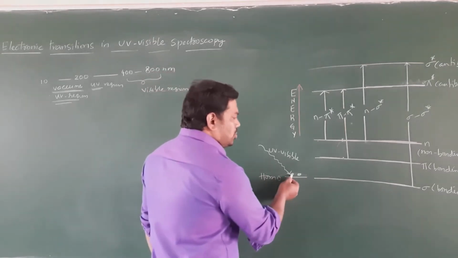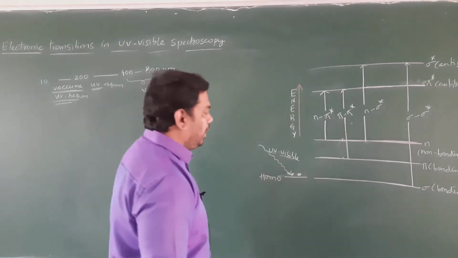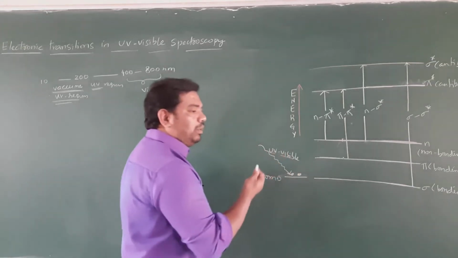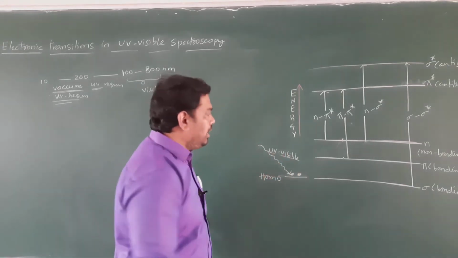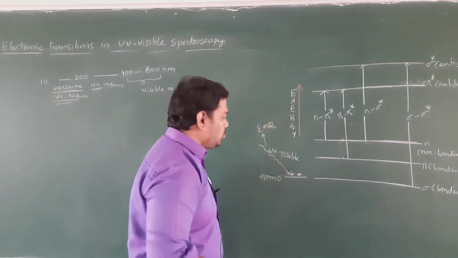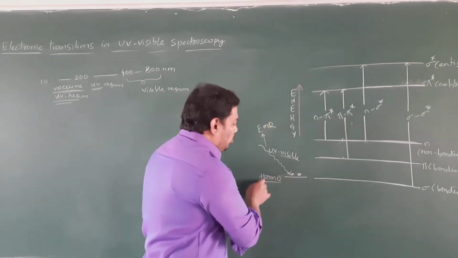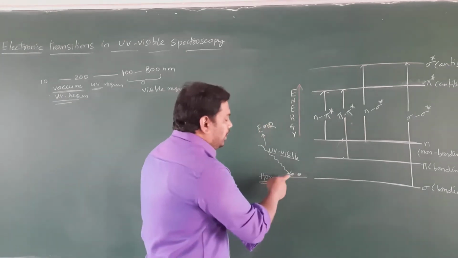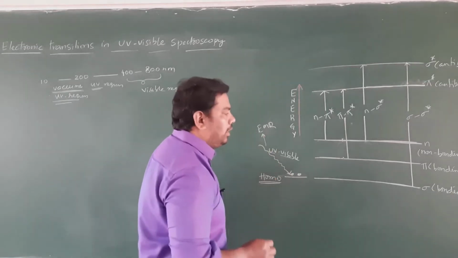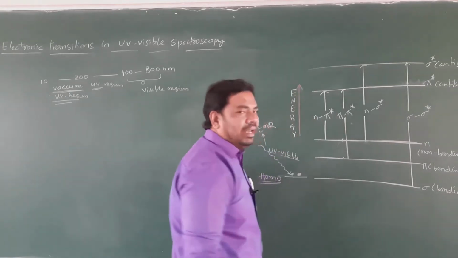So these ground state molecules can absorb UV visible range of radiation, which comes from electromagnetic radiation. Clear, students? The electrons in the HOMO can absorb the UV visible radiation, and these electrons can excite into a higher energy level.